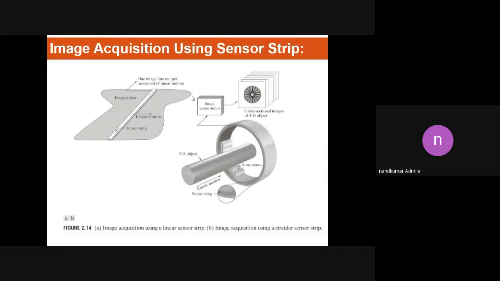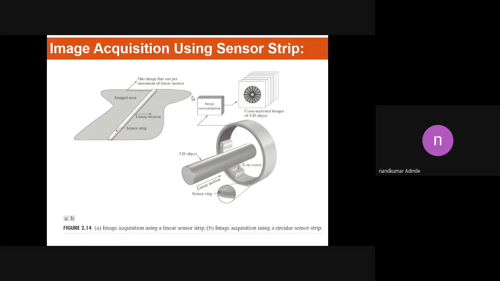Okay, so in the first method, we can also generate the image, but the disadvantage is that the time required to generate the image is too high. It is a time-lengthy process. So in order to get the image in immediate time, the single sensor falls short. The method using a single sensor cannot generate the image in less time. So to generate the image in less time, we can use a sensor strip.